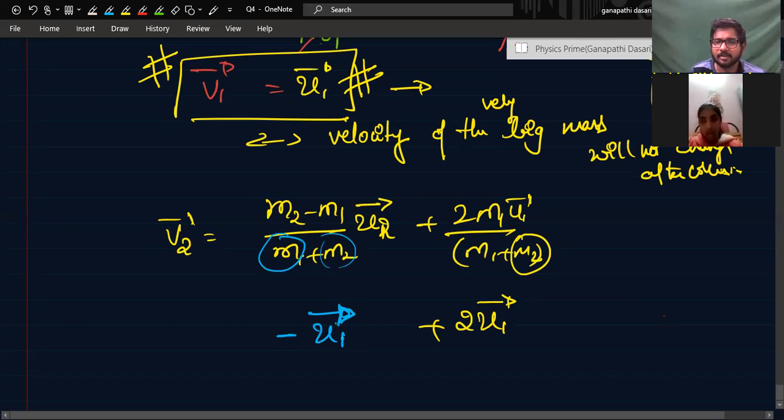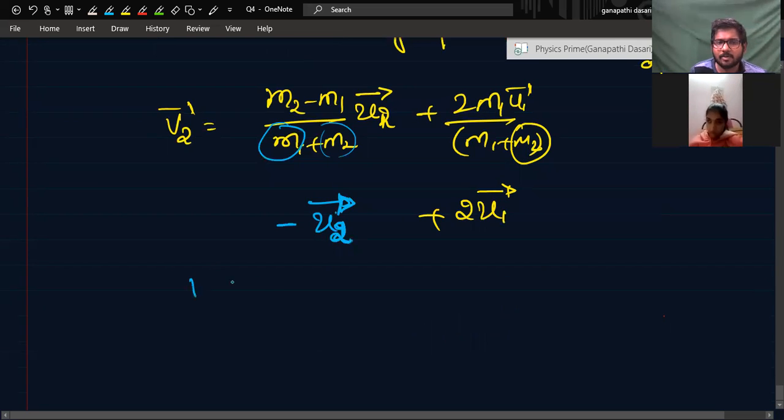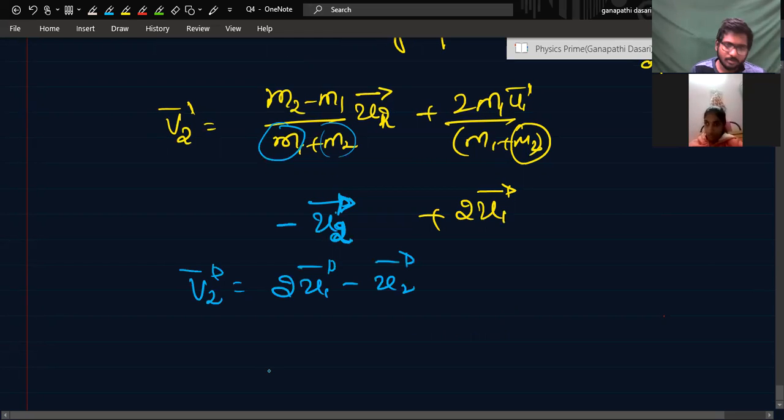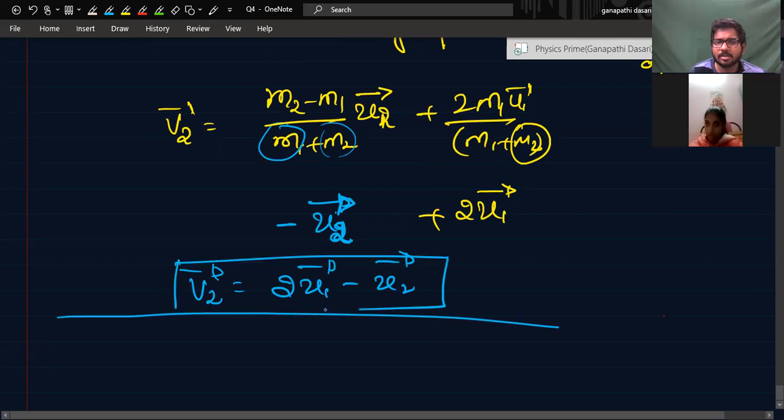Minus U2 vector. Yes, sir. Minus U2. So the answer will be V2 vector is equal to 2U1 vector minus U2 vector. Okay. Understood, sir. Similarly, you can derive conclusions for this. These are the two velocities.